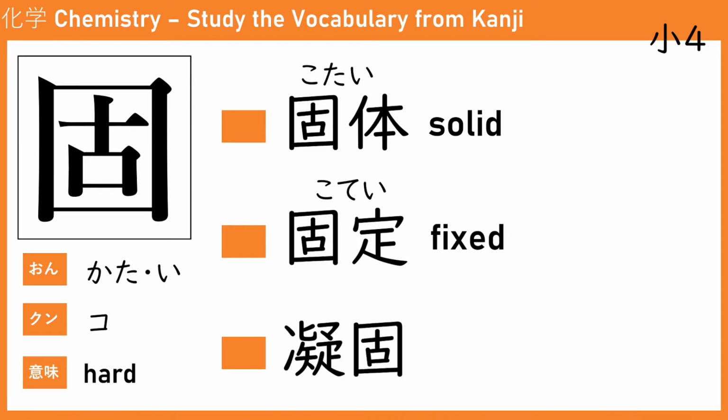The next one is gyoko. Gyoko, the first kanji here, refers to hard, stiff. So you put two hearts, it becomes freezing. Okay, gyoko.